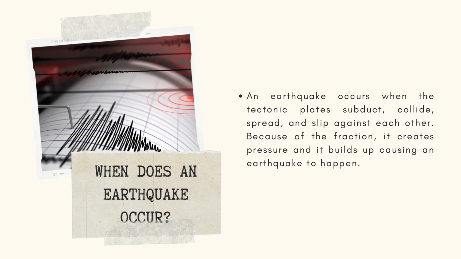When does an earthquake occur? An earthquake occurs when the tectonic plates abduct, collide, spread, and slip against each other. Because of the friction, it creates pressure and it builds up, causing an earthquake to happen.